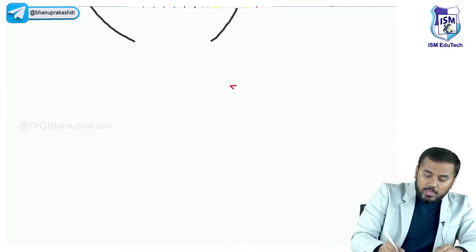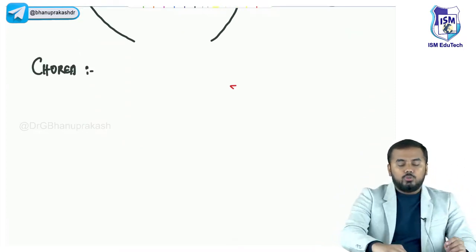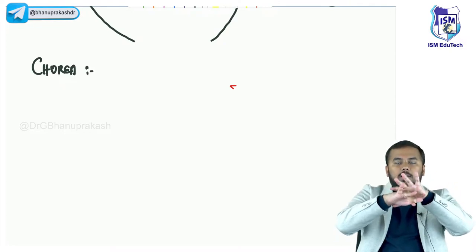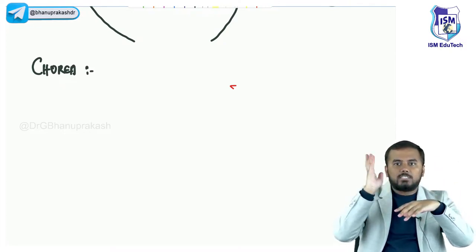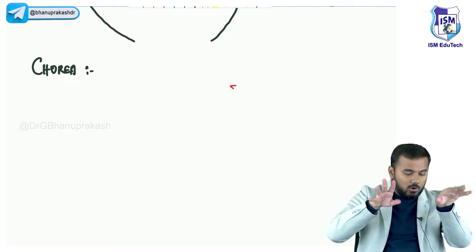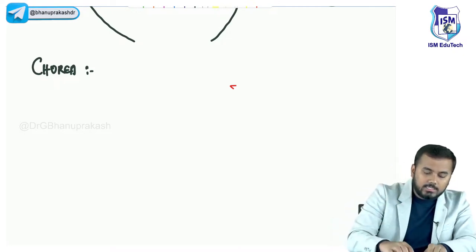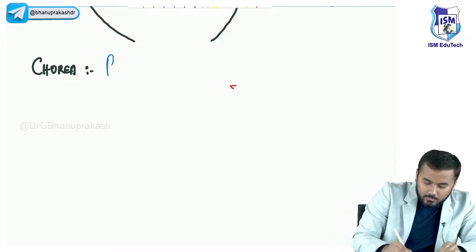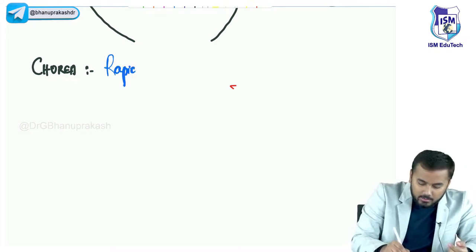So what is this chorea? You see these are the distal limbs, right? So there is rapid movement of distal limbs. So the patient will have rapid movement of distal limbs like this. So this is what is called your chorea. Okay, this is chorea. So what is this? Rapid. Is he doing it voluntarily? No, involuntarily. So rapid.